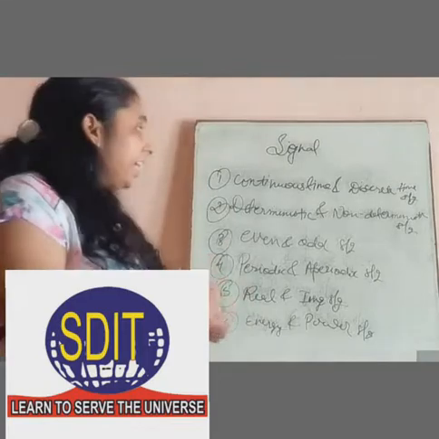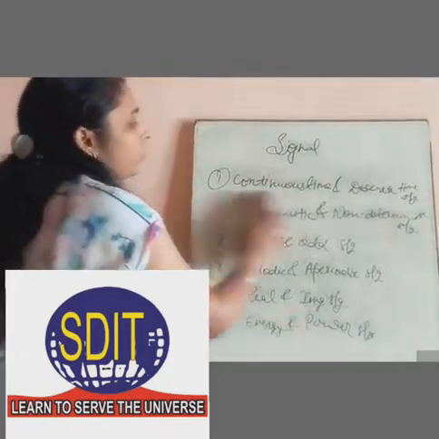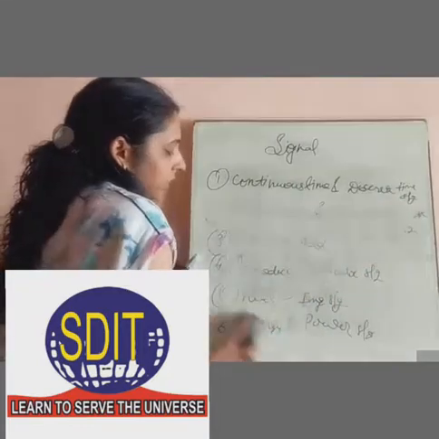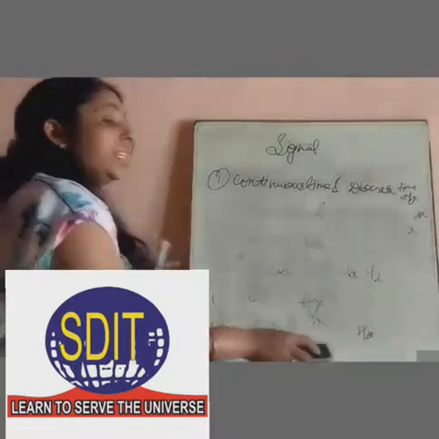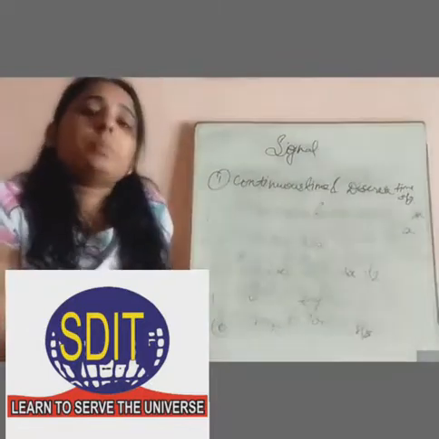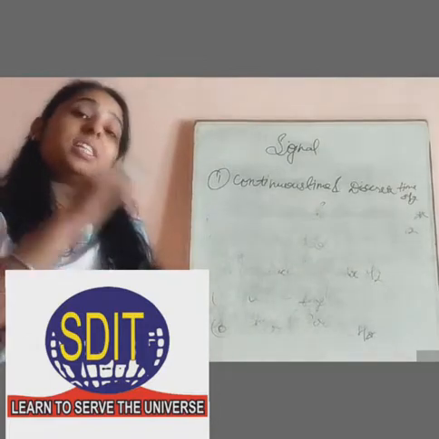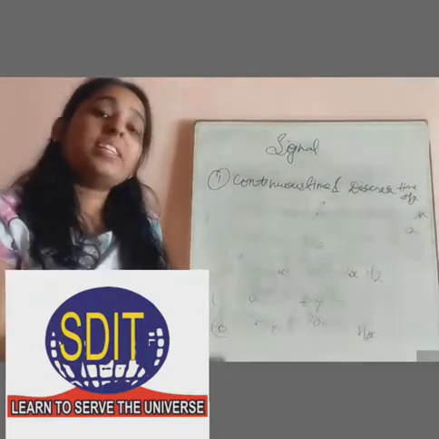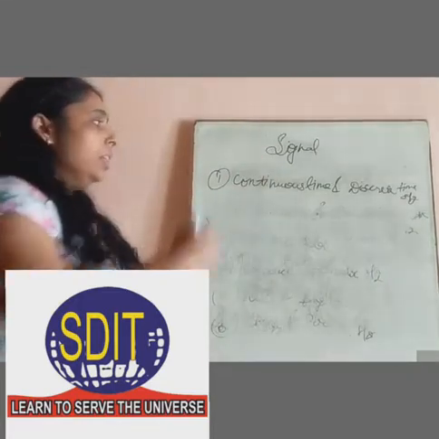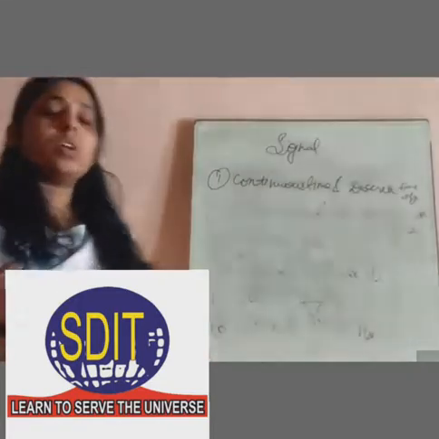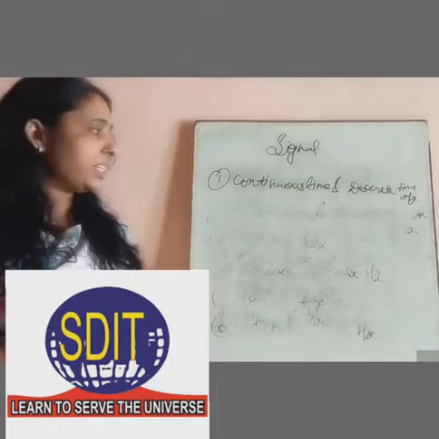So let we take continuous and discrete time signal. So basically the signal that is specified for every value of time is known as continuous time signal, and the signal that is specified and represented for sequence of interval is known as discrete time signal. Sometimes continuous time signal is known as analog signal and discrete time signal is known as digital signal.